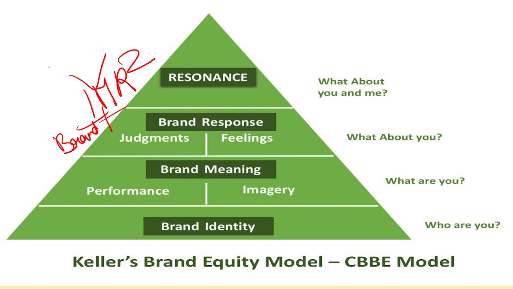Now you should know the components which are in the brand meaning and in the brand response. In the brand meaning you have what? You have the PI. You have performance and the imagery. You can also remember that in the brand meaning you should know what is profitability index. I have related it to finance, which will help you to remember. In the first R, which is the brand response, brand response is related to what? Brand response is related to FJ, or you can remember FUJ: the feelings and the judgments.